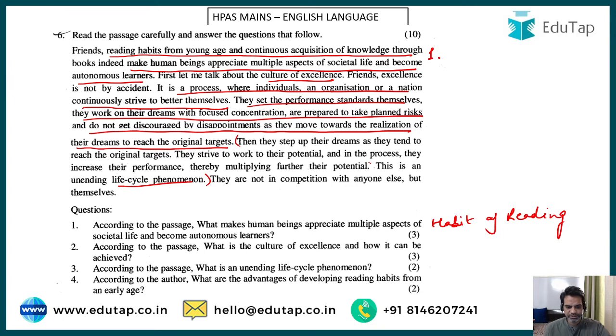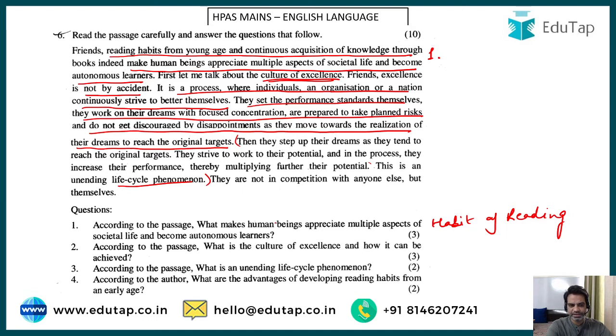Second question, guys, what is the culture of excellence and how it can be achieved? So culture of excellence, I think this is the answer. Now, this cannot be achieved by accident. It is a process which has to be taken up by intent. Now, under this process, individuals or organization or a nation continuously strive to better themselves.